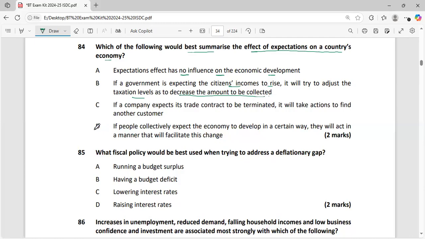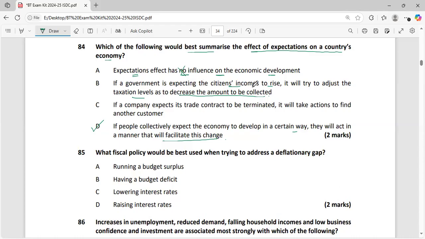If people collectively expect that the economy is developing in a certain way, they will act in a manner that will facilitate this change. Meaning either they will increase their investment or they will prefer to work in those areas. Expectations have no influence on the economic development. No, expectations have influence on the economic development.